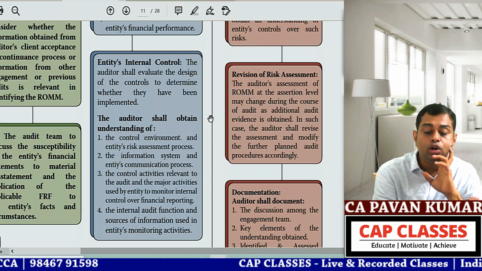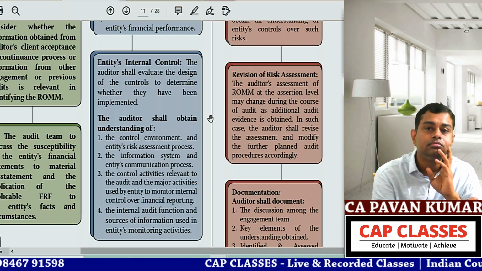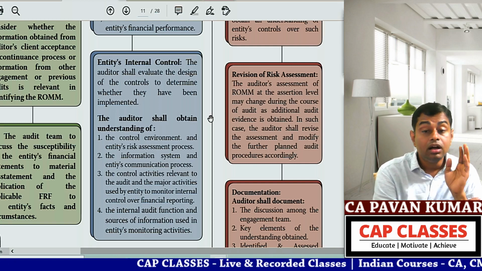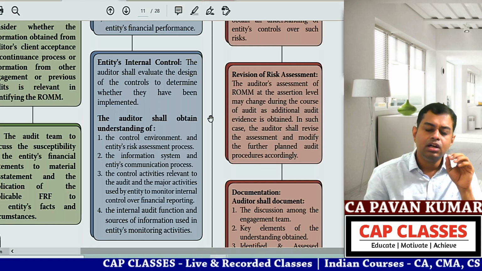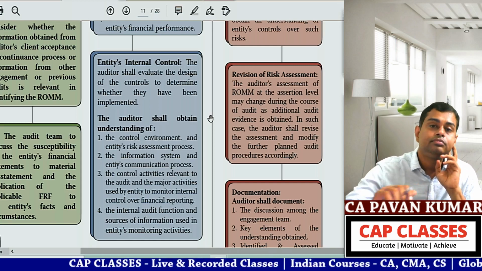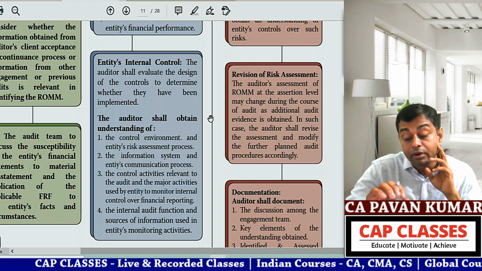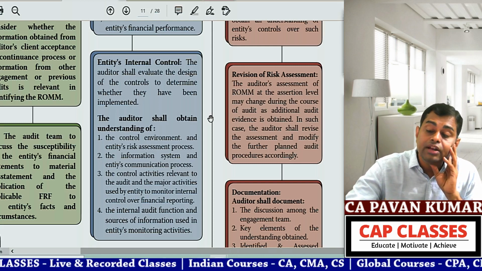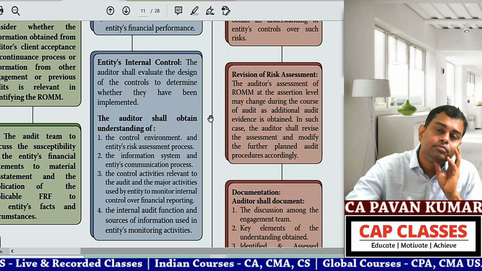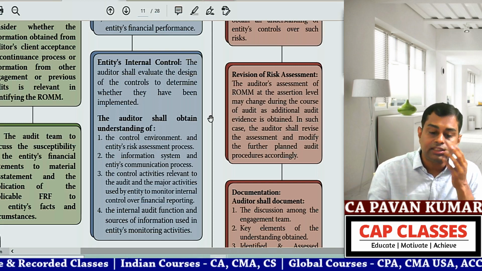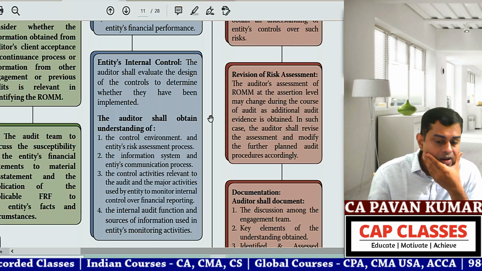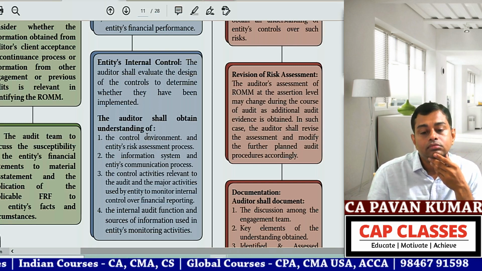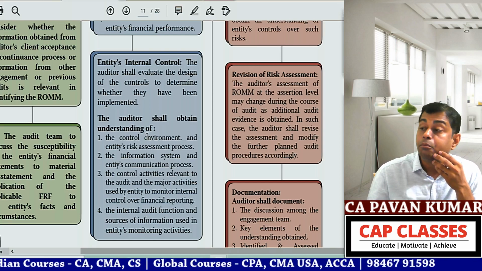Point number 4, information and communication. Point number 5, monitoring activities.